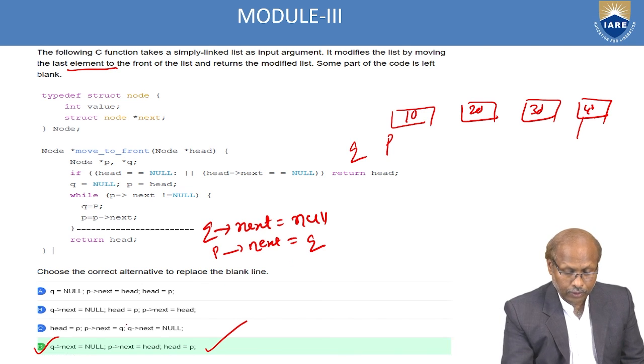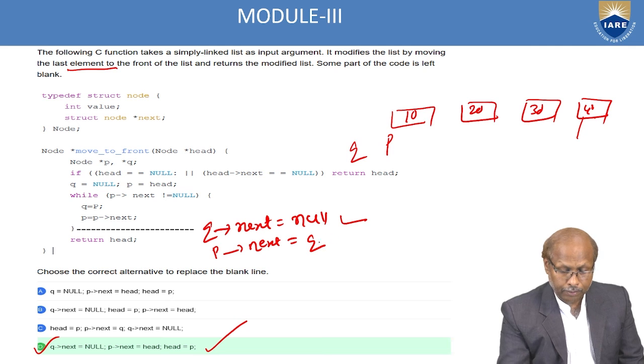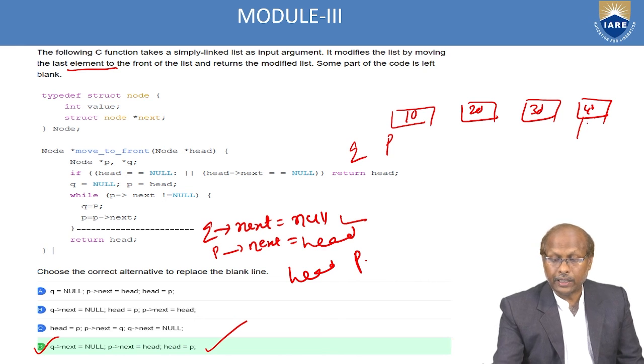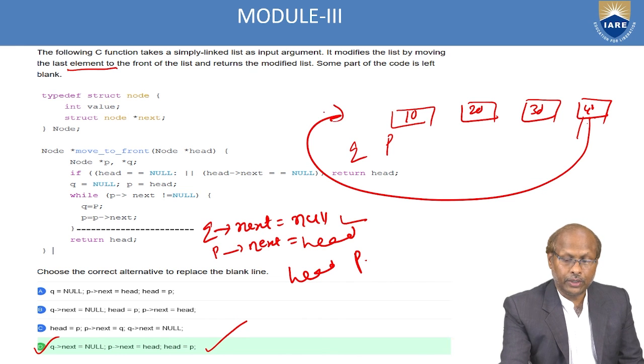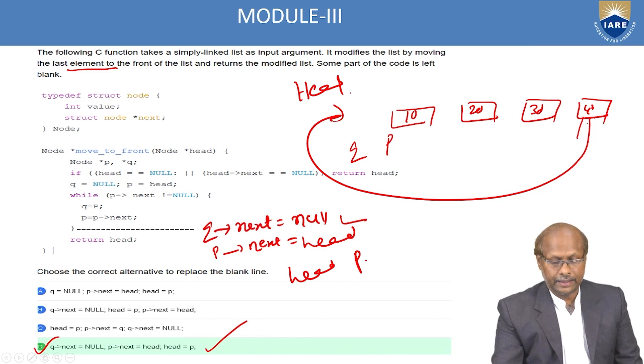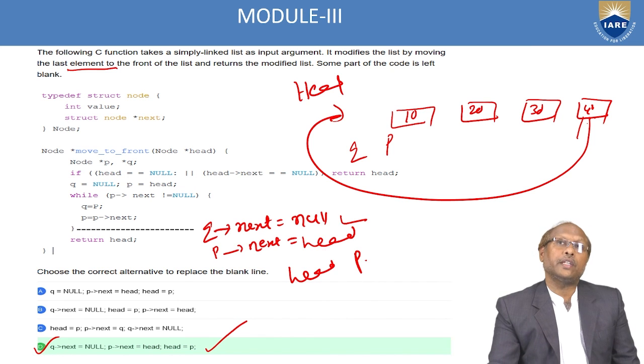And P of next is null, and P of next is head, as well as head equal to P. So head should point to that node, because it has to come here. The head should come here, so that that node will come to the beginning of the list. So this way you can execute.